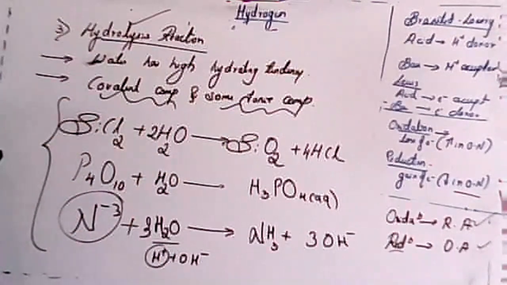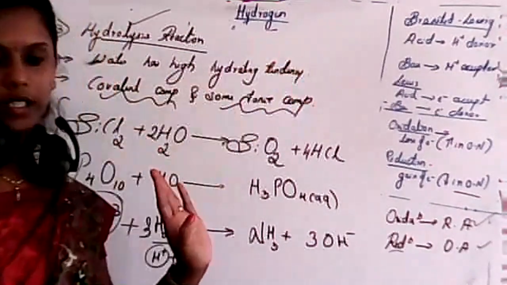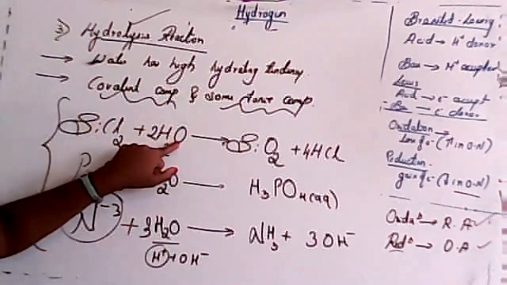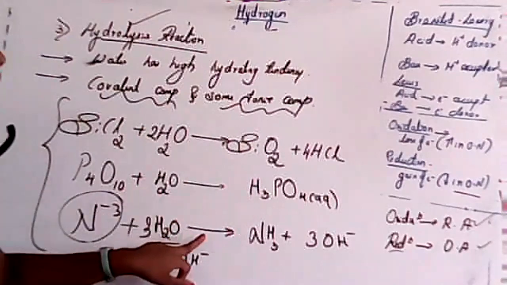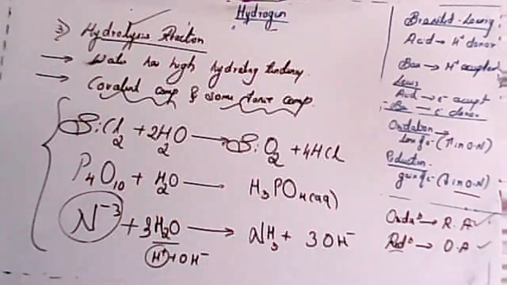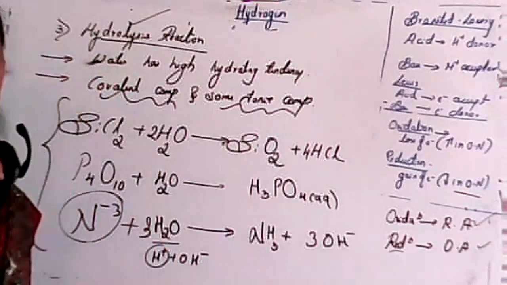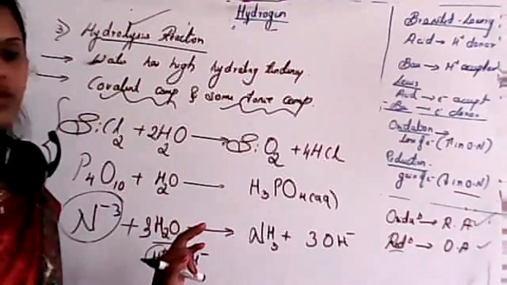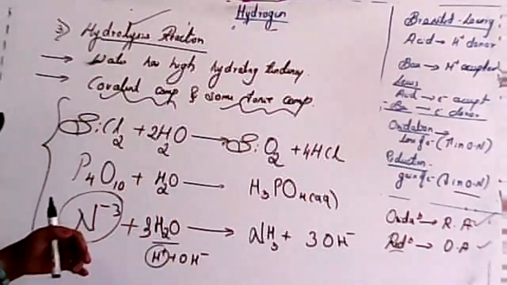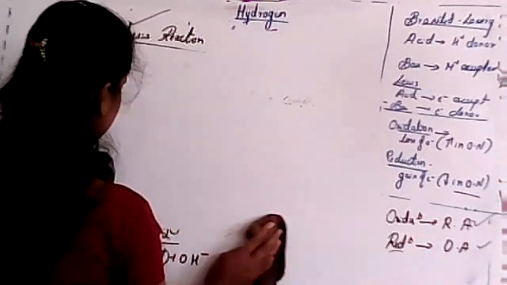So that is nothing but high hydrating tendency. It readily reacts with water and gives silicon oxide. It readily reacts and gives phosphoric acid, and it readily reacts and gives NH3. So these are all very important reactions. I'll send some questions related to this, okay? Today just remind me, today at 6 or 7, I'll send you. Just check which questions were important from these topics, okay? Is this clear? So this is about hydrolysis reactions.